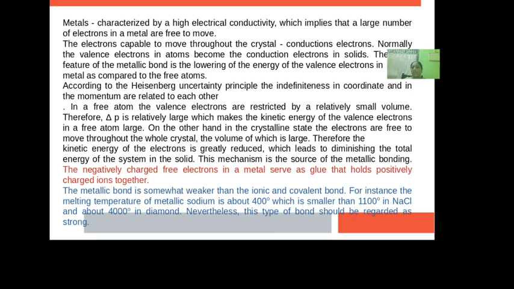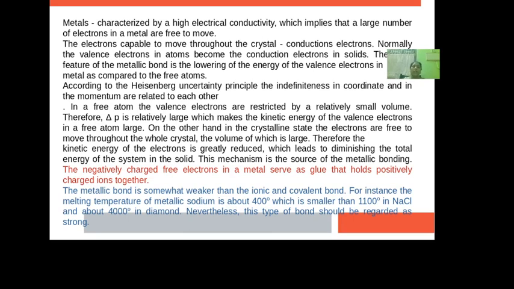In the crystalline state, the electrons are free to move throughout the whole crystal. Therefore, the kinetic energy of the electrons is greatly reduced, which leads to diminishing the total energy of the system. Actually, this mechanism is the source of metallic bonding. The negatively charged free electrons in a metal serve as a glue that holds positively charged ions together.